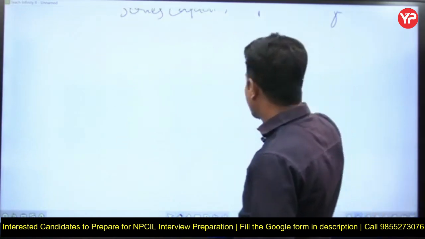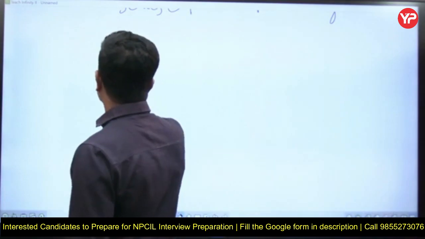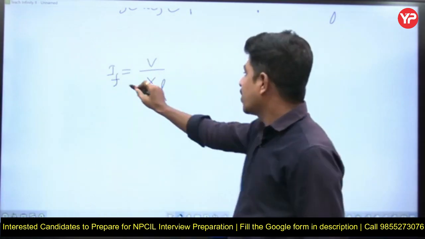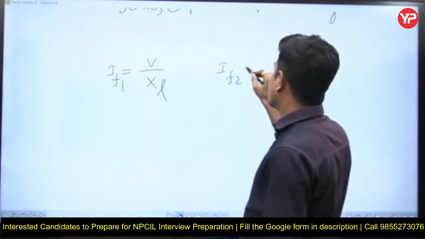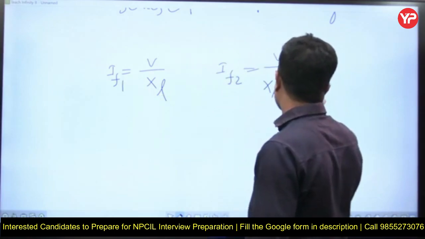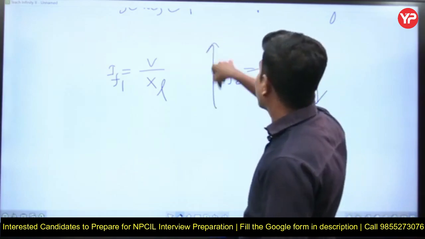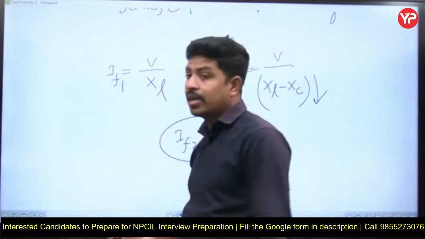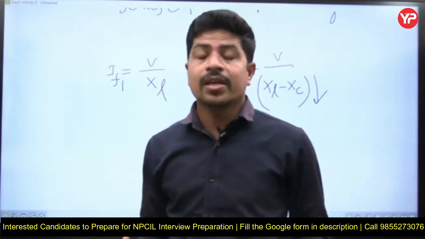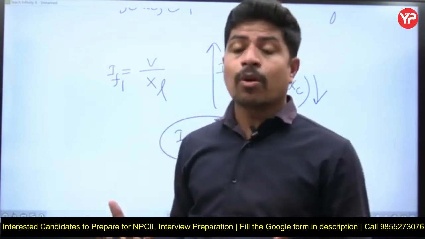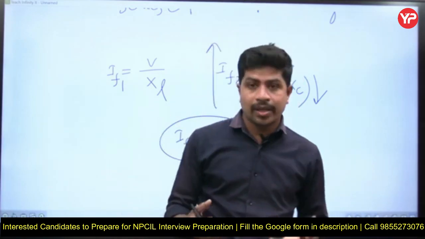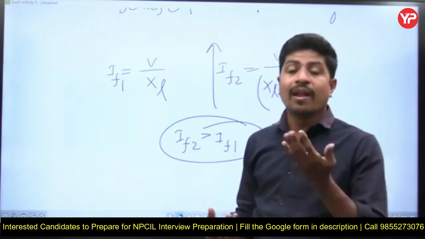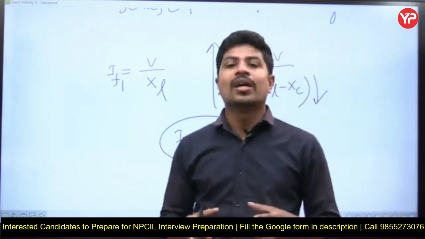I will tell you. What is the disadvantage of series capacitor? The disadvantage is the fault current. Fault current is equal to V by XL without series capacitor; call it IF1. What is IF2? That is V by XL minus XC. As this is decreased, fault current is increased. IF2 is greater than IF1. As fault current increases, fault MVA increases, then the power system protection equipment, that is the circuit breaker rating requirement, is more. This means series capacitor is increasing the fault level, which is not desirable for us.